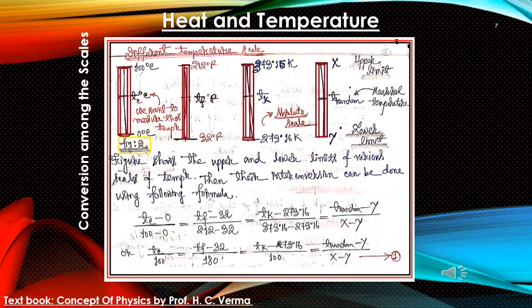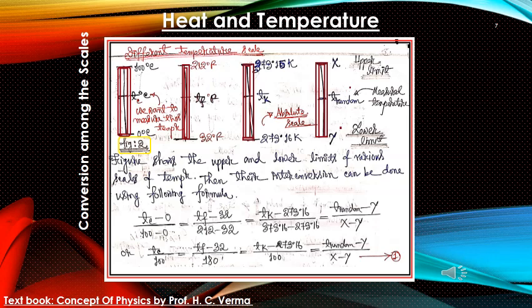Then their interconversion can be done using this formula: Tc minus 0, where Tc is the temperature which we want to convert, minus 0 divided by upper limit minus lower limit. This is followed along the way. Tf minus 32 divided by 212 minus 32, that is in the Fahrenheit scale. In the Kelvin scale, Tk minus 273.16 divided by 373.16 minus 273.16. For a random scale, T random minus y divided by x minus y.